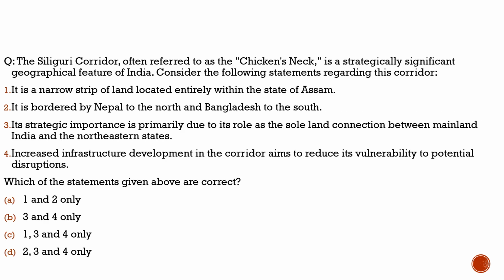Well, here the question is about the Siliguri Corridor. Let's see what the question says. The Siliguri Corridor, often referred to as the Chicken's Neck, is a strategically significant geographical feature of India. Consider the following statements regarding this corridor. It is a narrow strip of land located entirely within the state of Assam. No, West Bengal is the correct option there. So the first statement is incorrect.